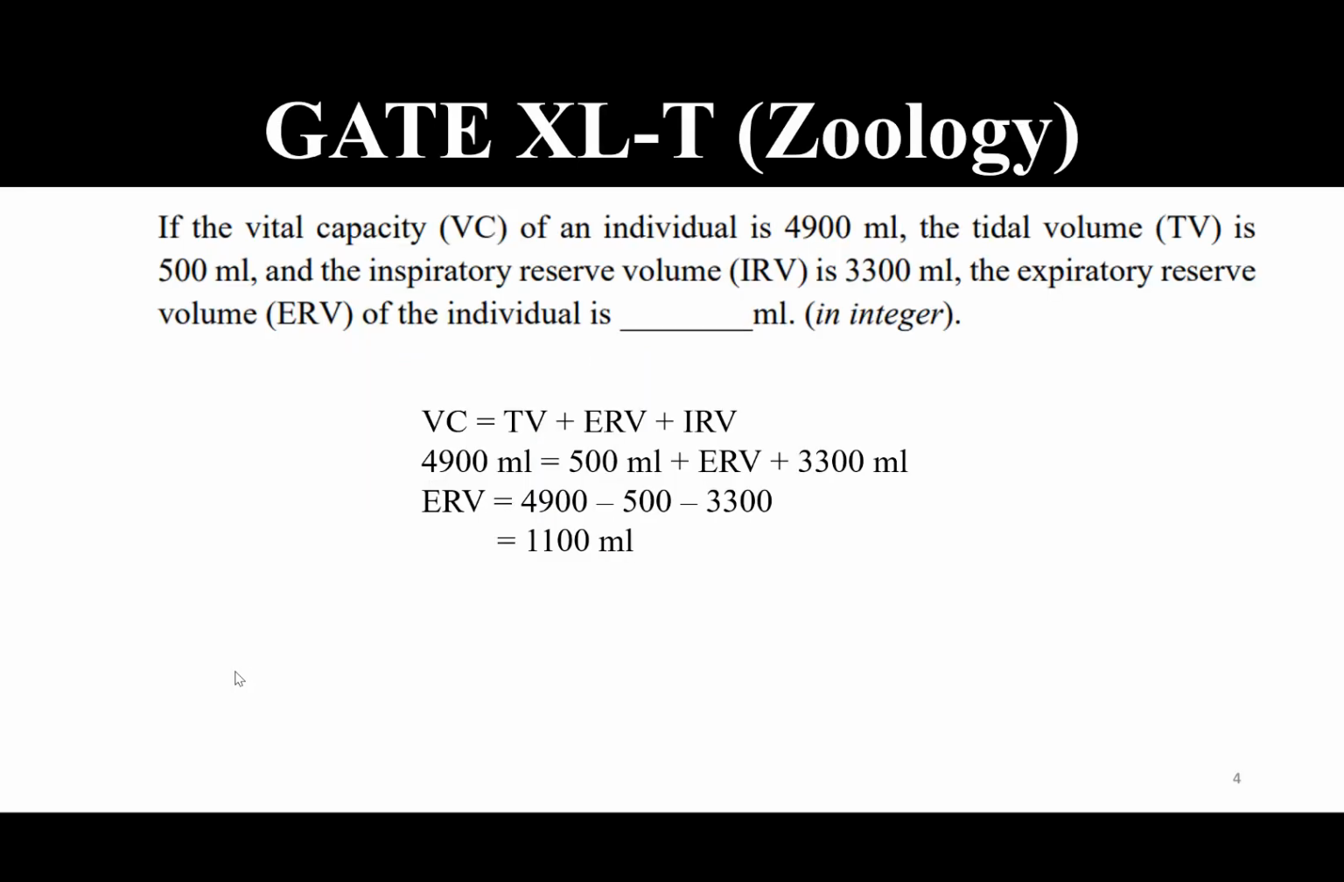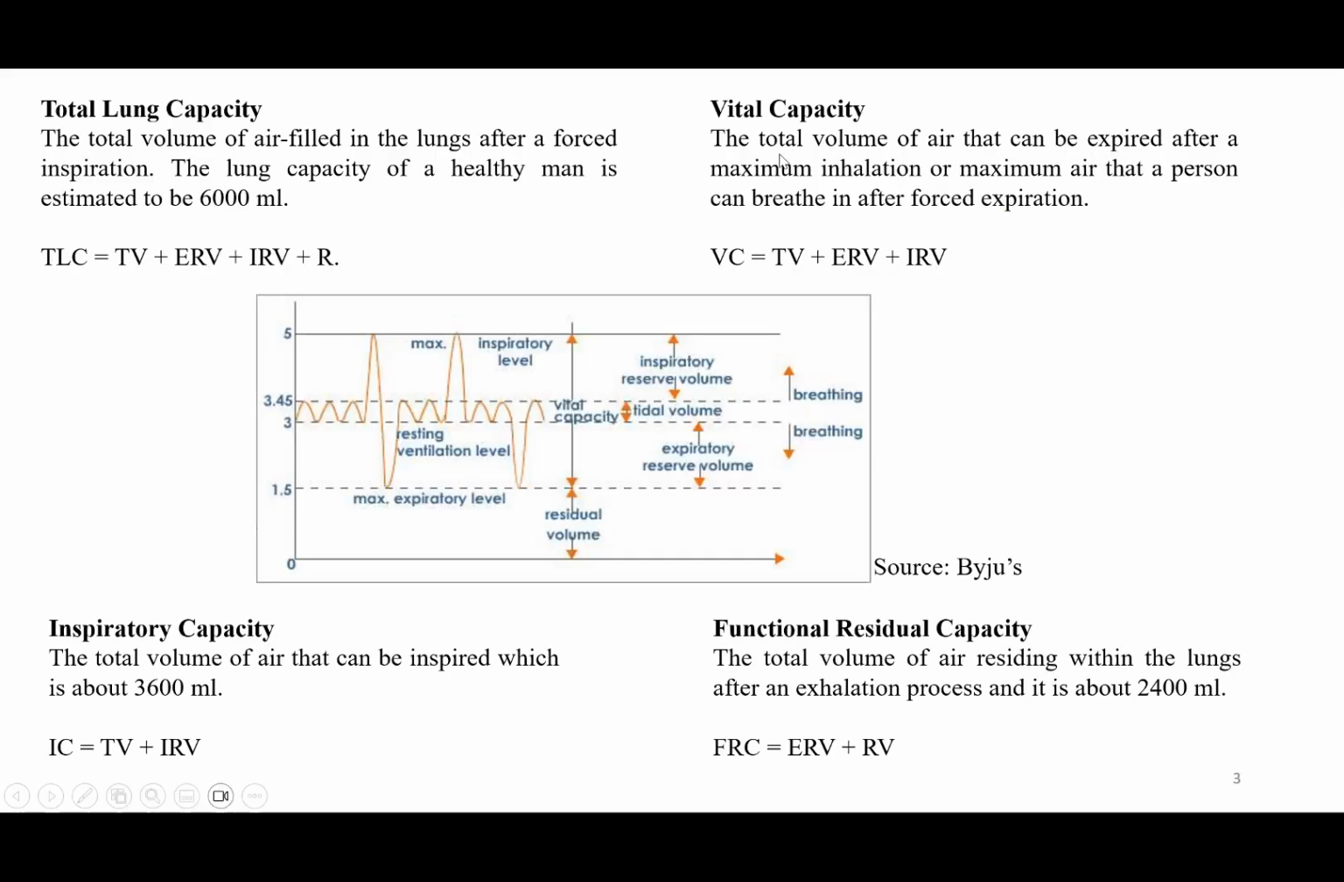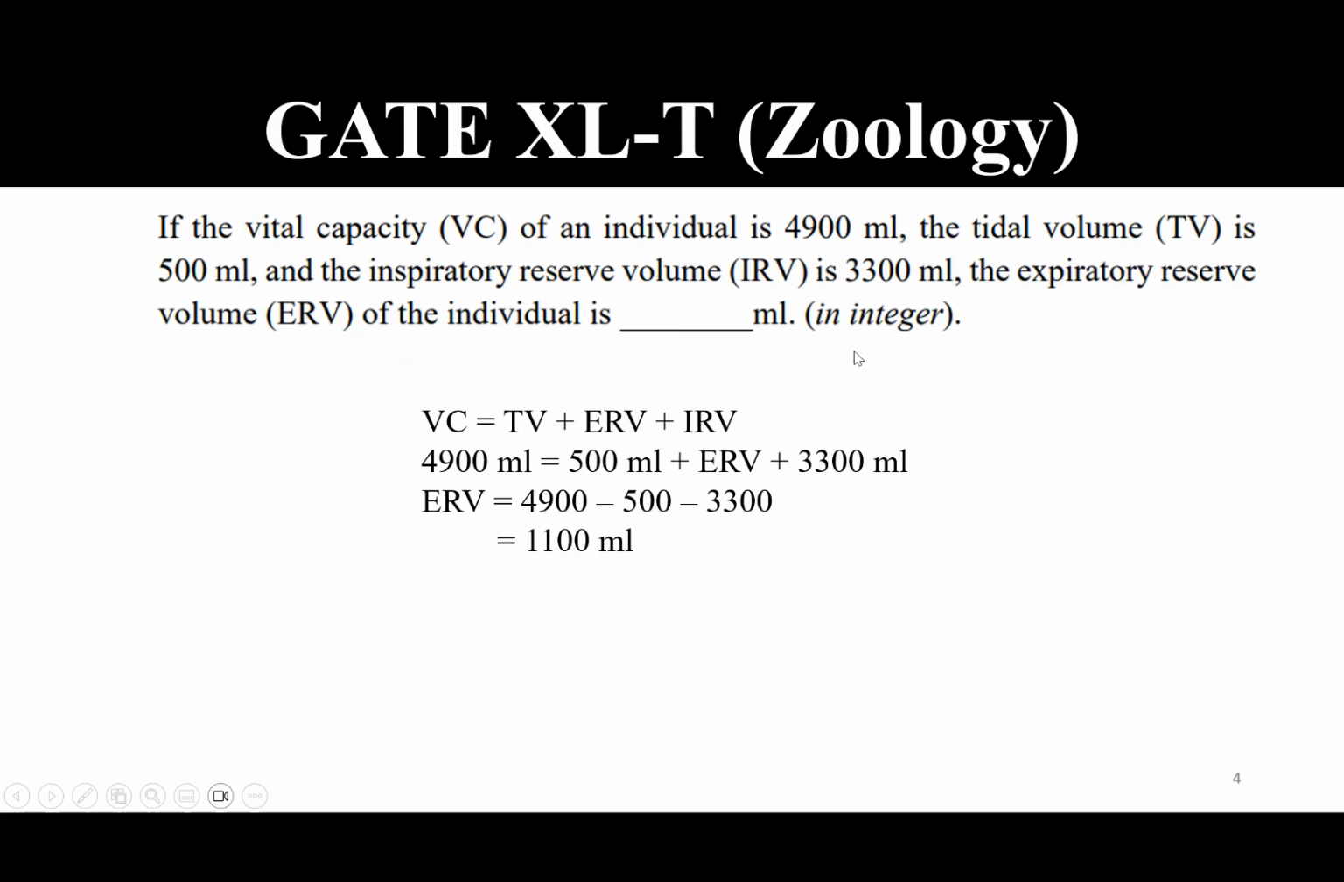So now coming back to the question, which talks about vital capacity, we have to refer to this formula: the tidal volume, expiratory reserve volume, and inspiratory reserve volume, which are all given here. So your vital capacity is 4900 ml, tidal volume is 500 ml, expiratory reserve volume is something that we have to find out, and inspiratory reserve volume is 3300 ml. So by simply solving the equation, we get that the expiratory reserve volume is 1100 ml.